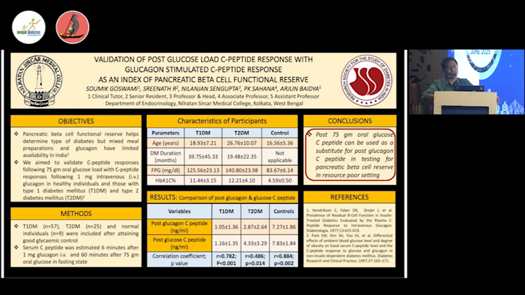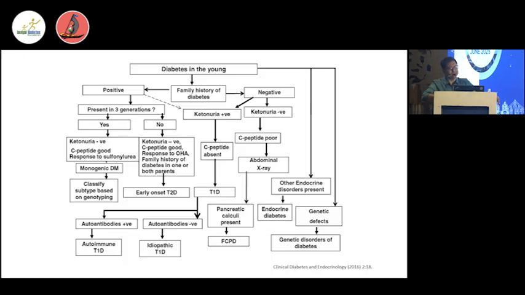There are different cutoffs of C-peptide assessment, but this is the standard C-peptide level we can consider for insulin deficiency. Though a study from NRS Medical College by my batchmate Dr. Srinath shows that the C-peptide assessment after glucose stimulation with 75 gram oral glucose is a very easy technique for assessment of the postprandial C-peptide level, instead of a meal test, which is a very complex procedure we can't do in routine practice.